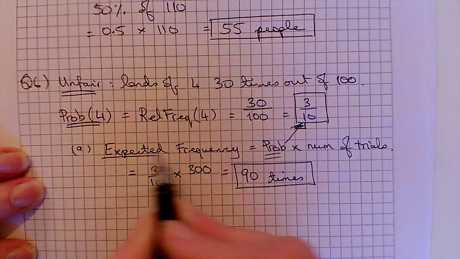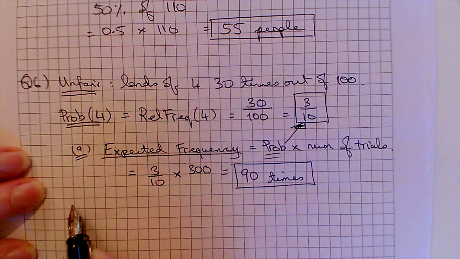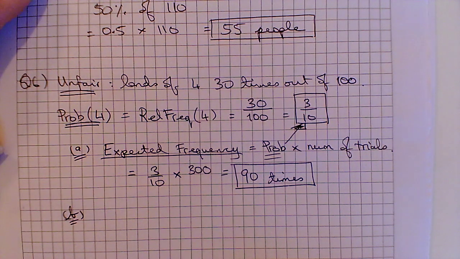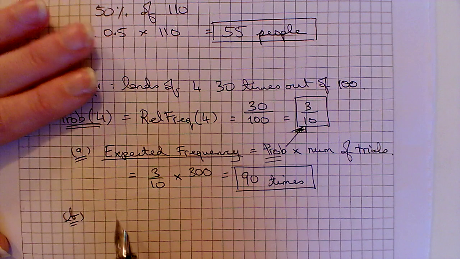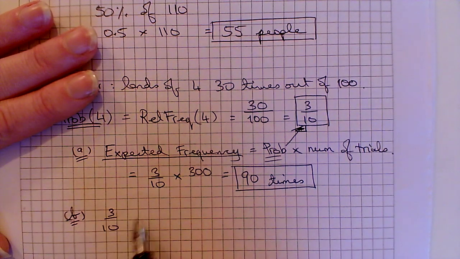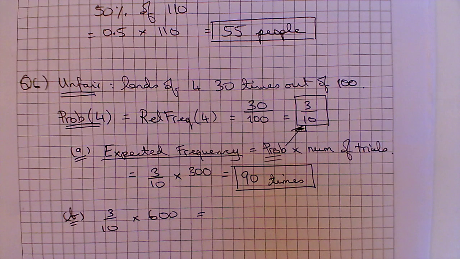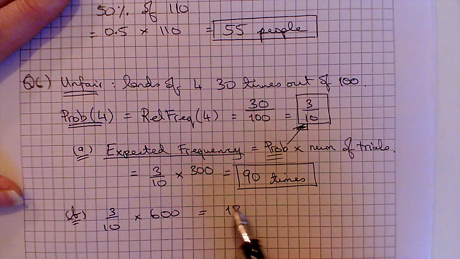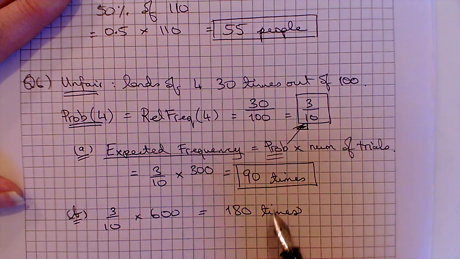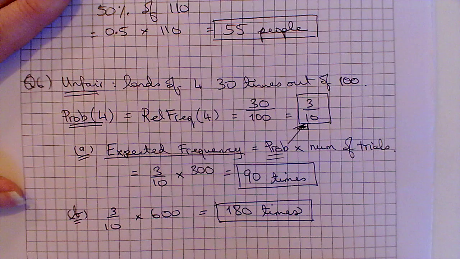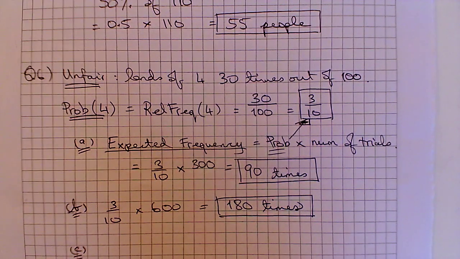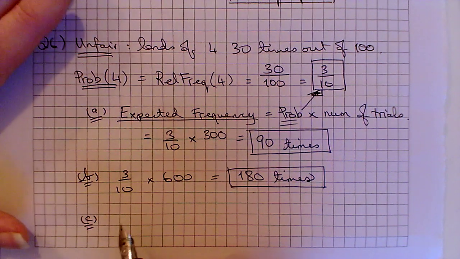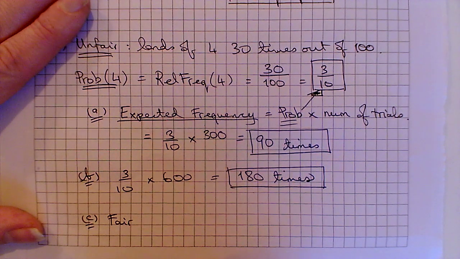But we can just rely on our formula, which is sometimes easier when you have all these questions to work through. How many times would it be expected to land on 4 in 600 rolls? So it's 3/10 of 600 this time, twice as many as this, so that would be 180 times. And finally, part C, how many times would a fair 6-sided die be expected to land on 4 in 600 rolls?